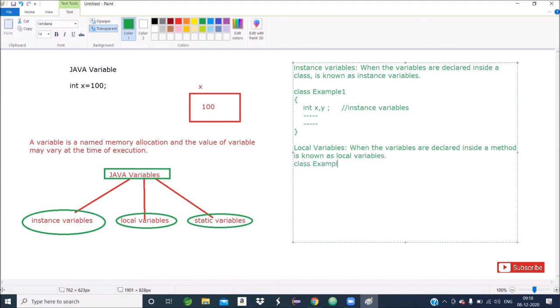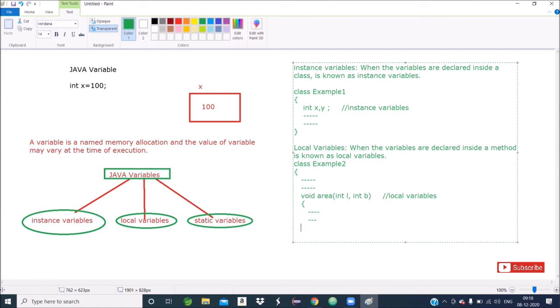Suppose class, let's say Example2, and some code here. Suppose there is a method, void area. If I write int l comma int b, so these are local variables, and the method having some code.